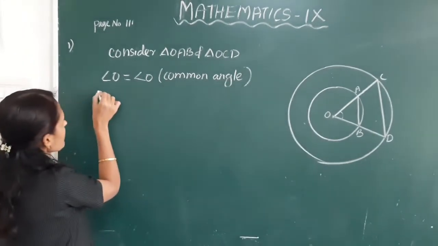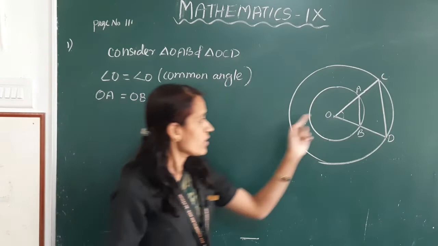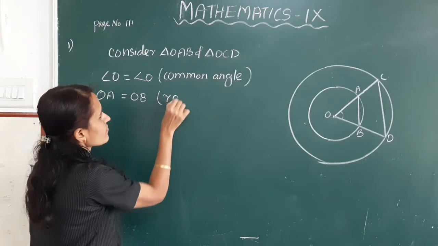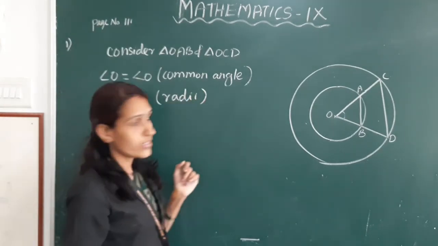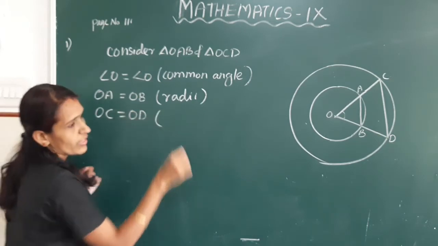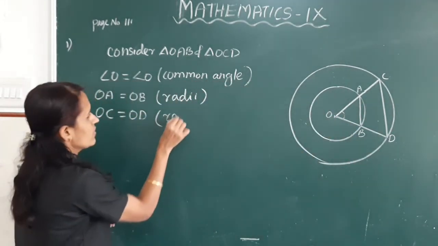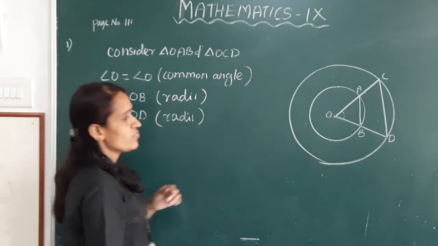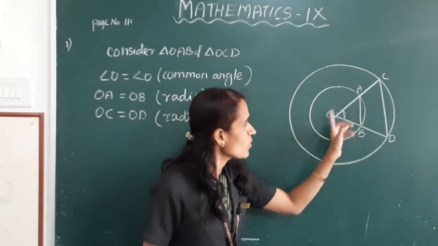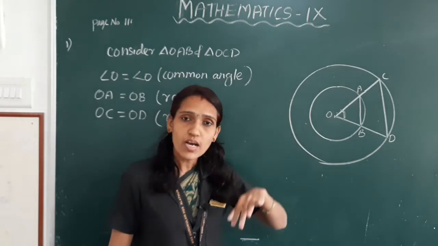Next, OA is equal to OB, radii of the small circle. Next, OC is equal to OD, again radii of the large circle. Here OA and OB are radii of the small circle and OC and OD are also radii of the large circle.